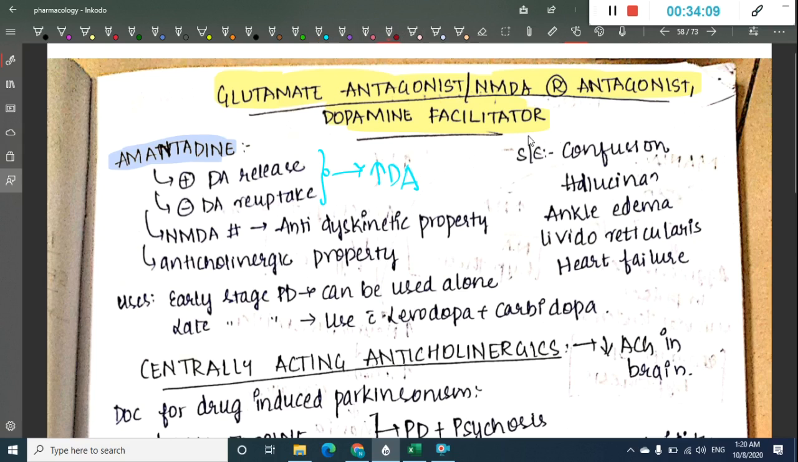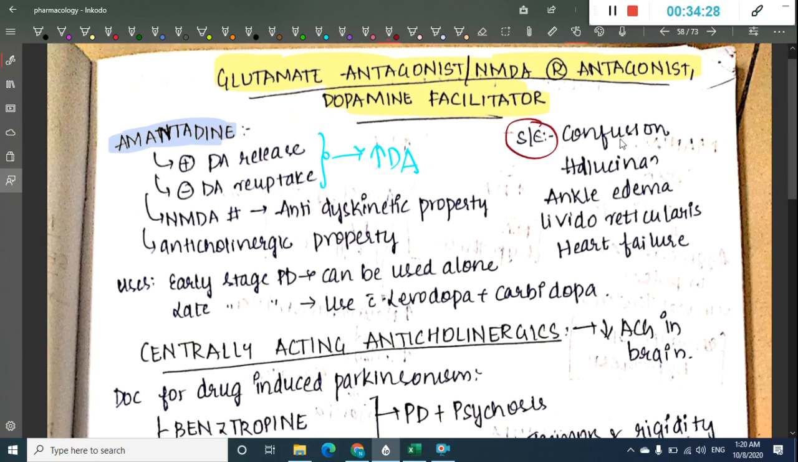What are the side effects? These glutamate antagonists cause confusion, hallucinations, ankle edema, livedo reticularis and heart failure. What are the uses? These are used in early stage Parkinsonism. In early stage Parkinson's disease, they can be used alone. But if it is late stage Parkinson's disease, they are used along with levodopa and carbidopa combined.